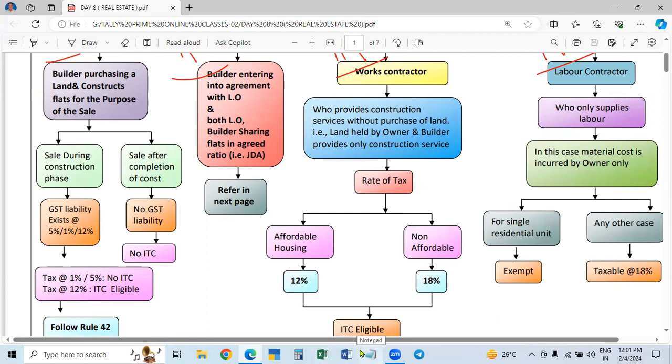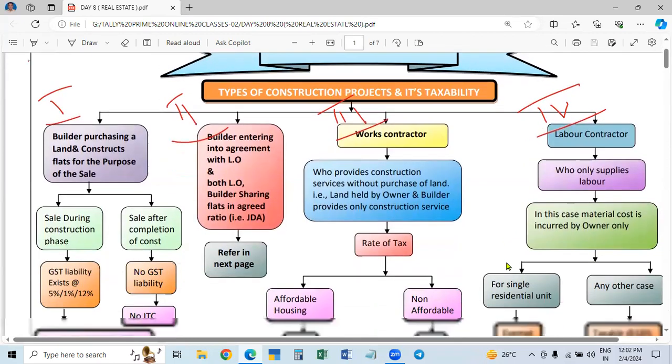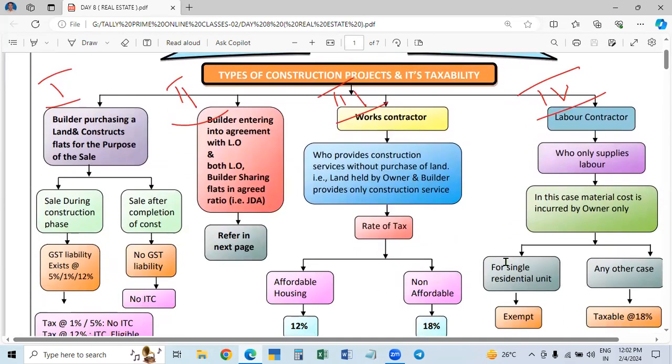And they made a lesser percentage for the residential units. Okay. And here in the GST Act, there are two schedules. Schedule 2: what are all the things taxable? And Schedule 3 is called the negative list. Negative list means there is no tax. Not taxable items are called the negative list.